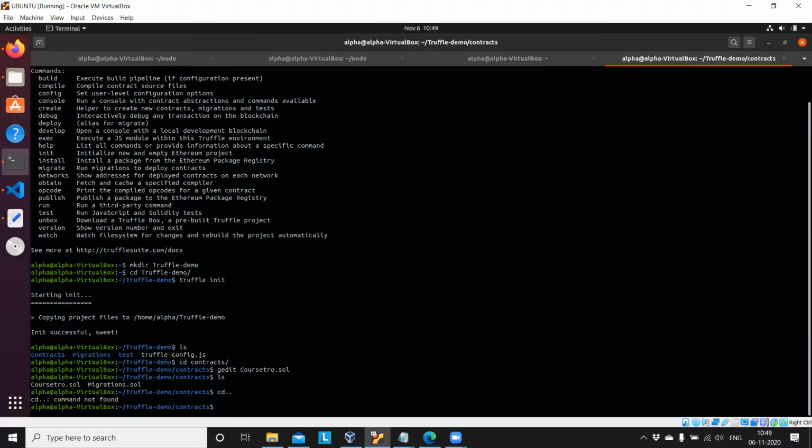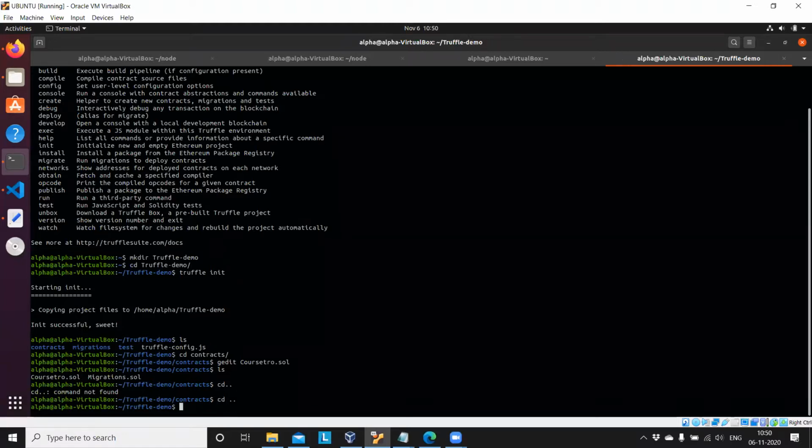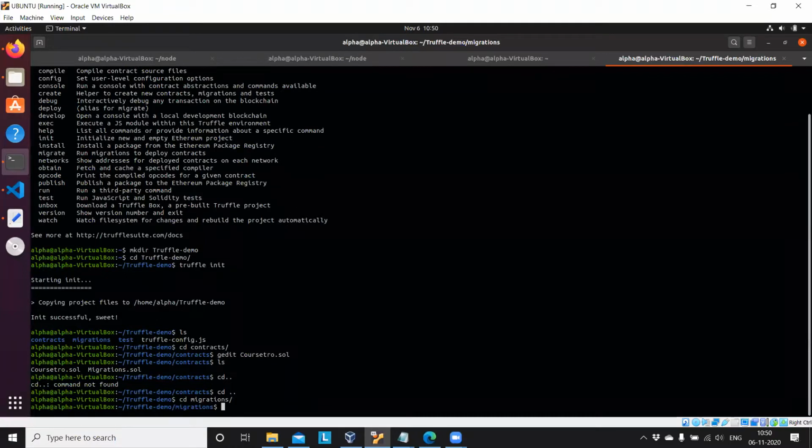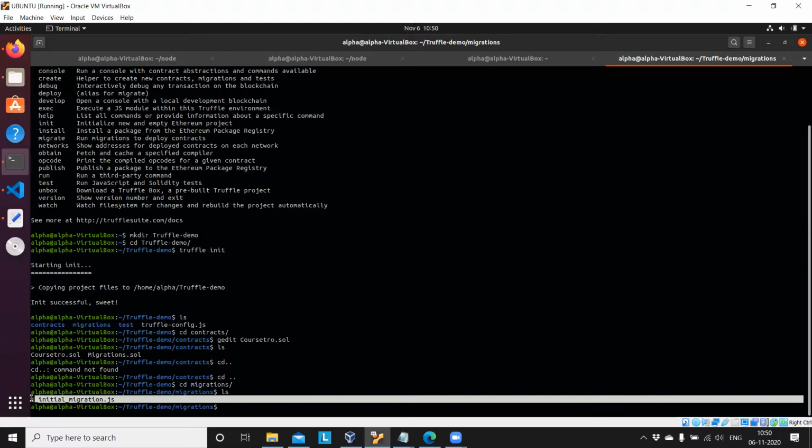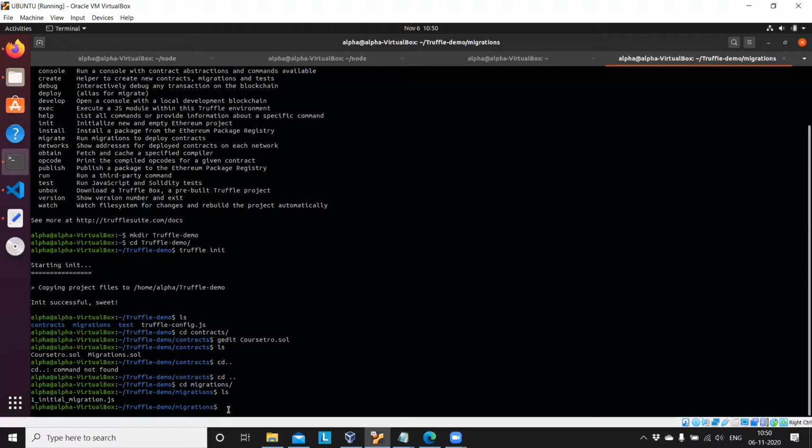After that, we have to move to the migrations folder. Inside this migrations folder, you can see 1_initial_migration.js, and inside that folder you want to create another new file called 2_deploy_contract.js. So have you installed this, Sandeep?